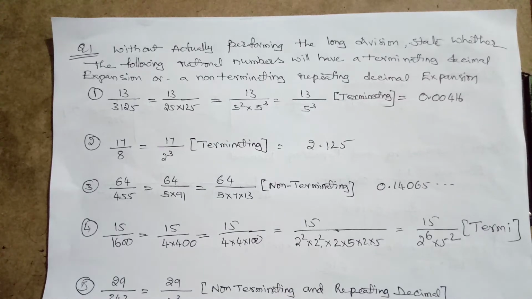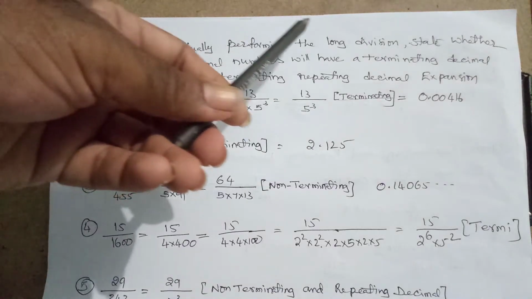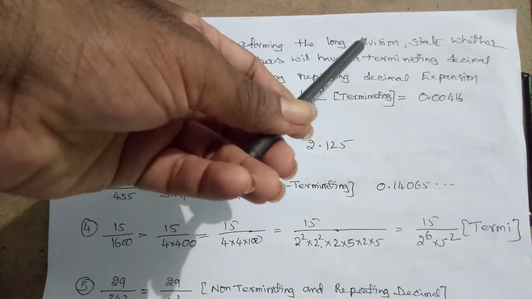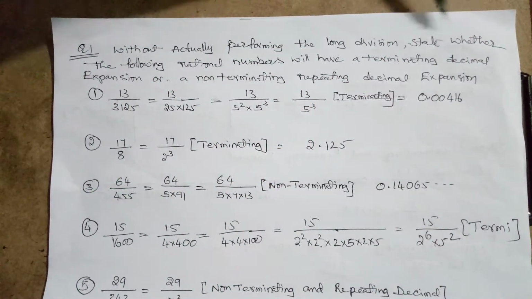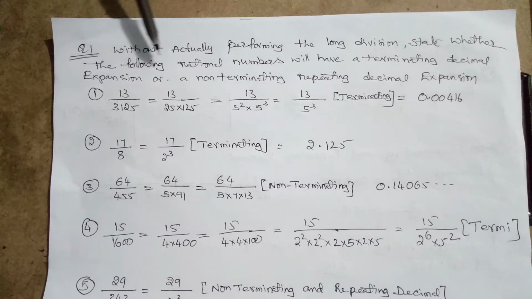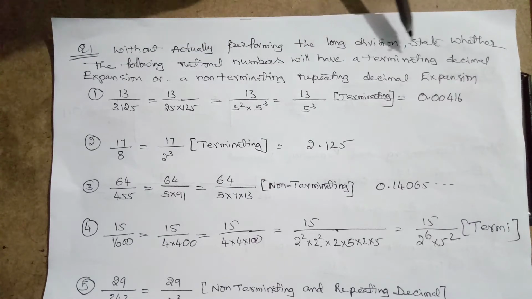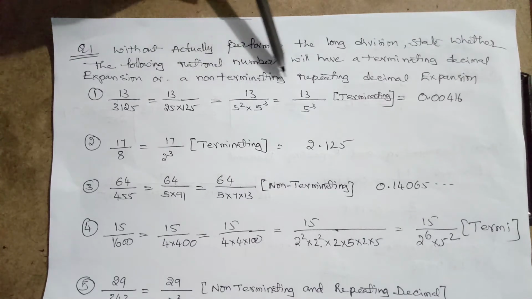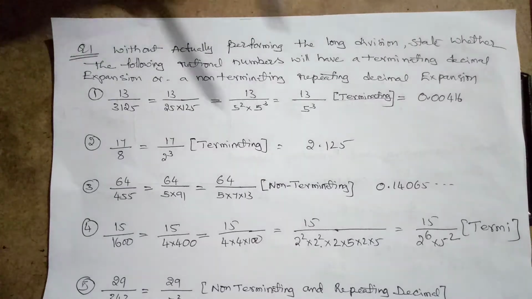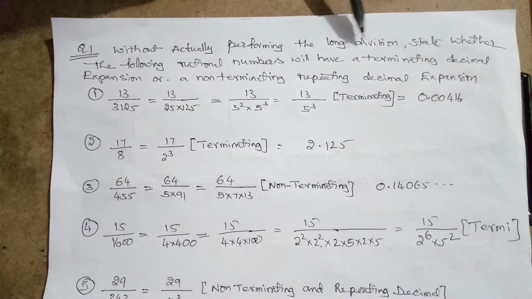This is the first question from the next exercise. We read the question first. Without actually performing the long division, state whether the following rational numbers will have a terminating decimal expansion or a non-terminating repeating decimal expansion. So we should not do the long division.